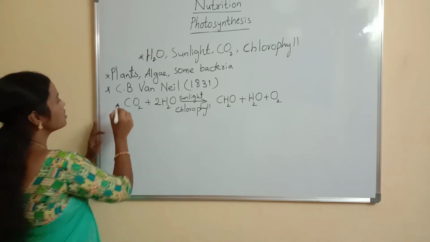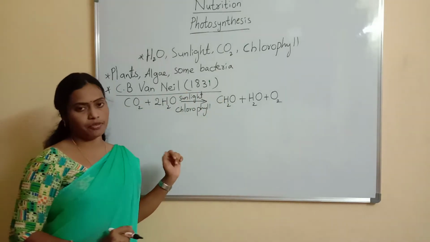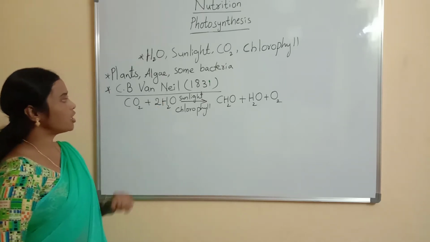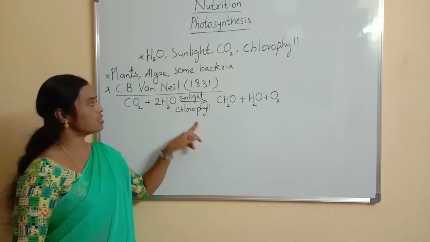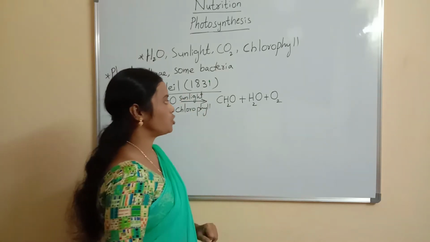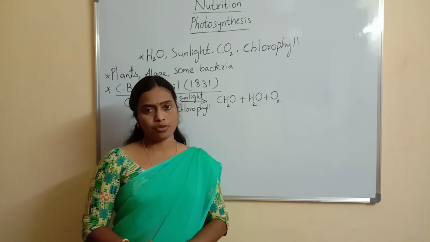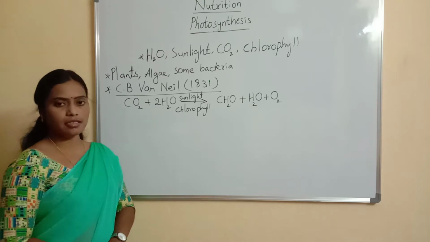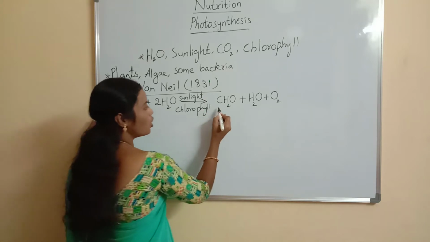The scientist C.B. Van Niel formulated the equation of photosynthesis in the year 1931. So the equation formulated by C.B. Van Niel is CO2 plus 2H2O gives rise, in the presence of sunlight and chlorophyll, to CH2O plus H2O plus O2. There are many scientists who tried to formulate the equation of photosynthesis over 200 years, but finally, the credit goes to the scientist C.B. Van Niel. His opinion was for formation of one molecule of carbohydrate.